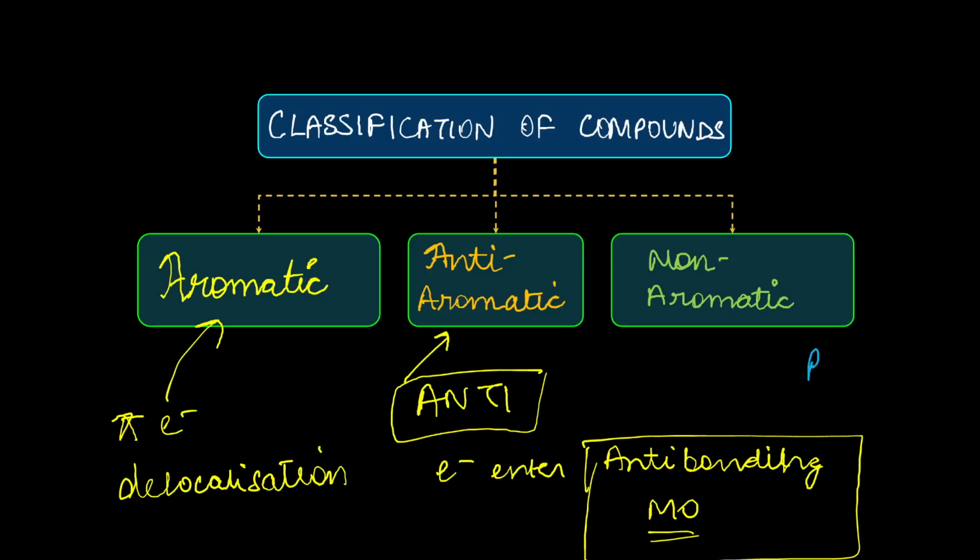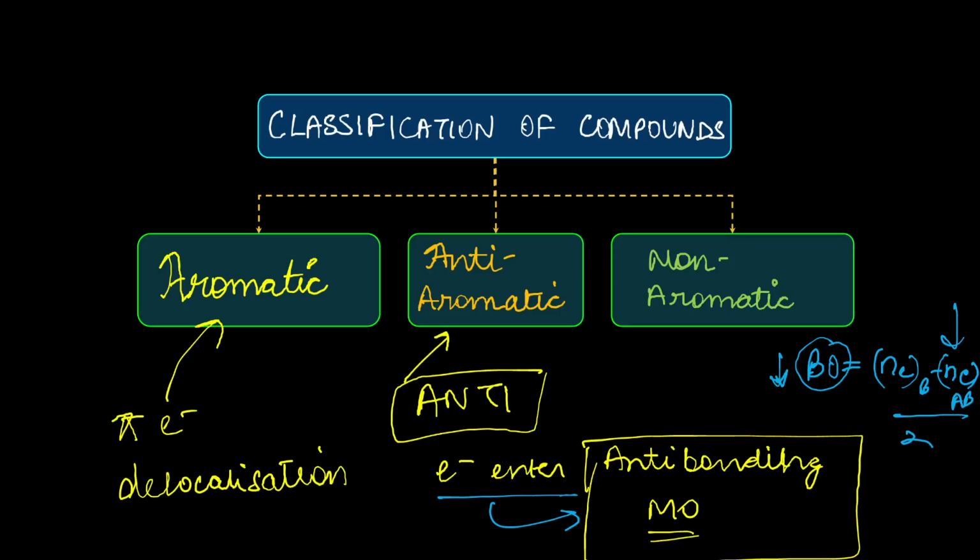If you remember, we were finding bond orders there: the number of electrons in bonding orbitals minus the number of electrons in anti-bonding molecular orbitals, divided by 2. So the more electrons were entering the anti-bonding, the bond order was decreasing and the strength was decreasing. So here you can remember it as: the more electrons that enter anti-bonding molecular orbitals, the more will be the instability.